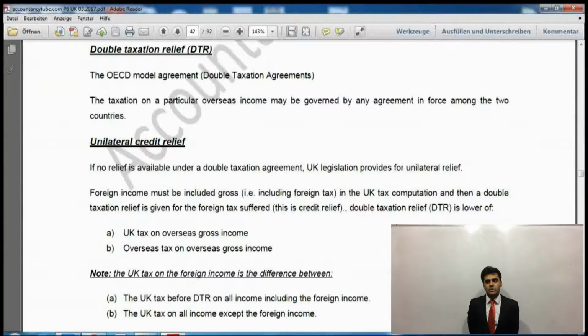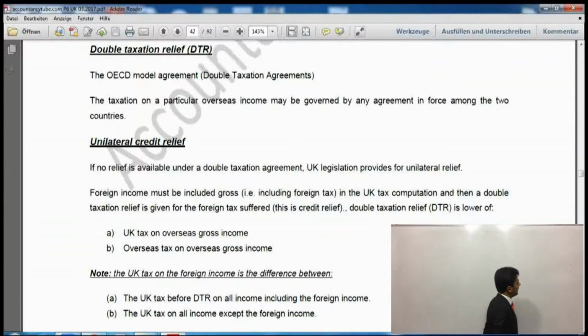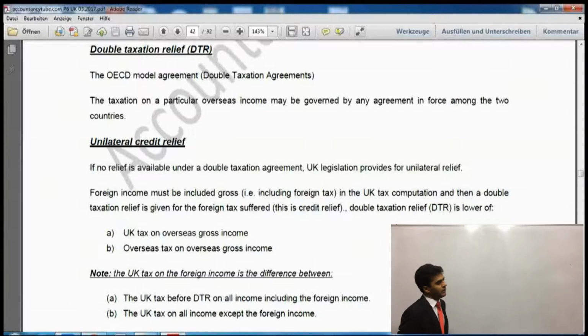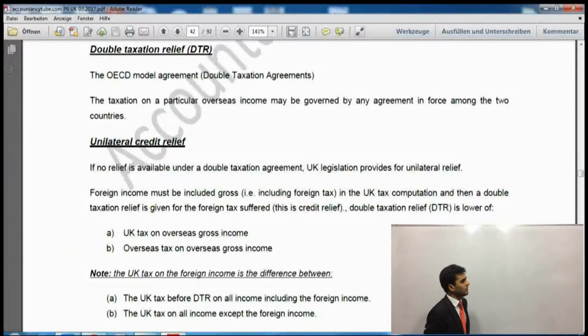The UK government says that whatever tax you have paid in any other country, say for example Dubai, we will see how much tax you have paid in Dubai. If you have paid more than what you would have paid in the UK, then you won't get any extra tax charged.